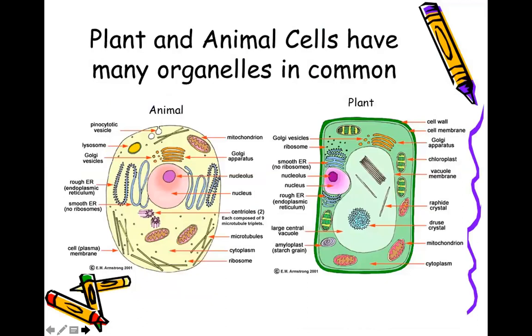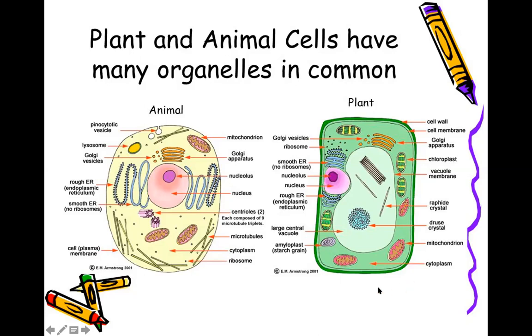The plant cells and animal cells have many organelles in common. Which are the common organelles that you can see over here? A nucleus, then a nucleoplasm, endoplasmic reticulum, both are having, then mitochondria, both are having. Then centrioles? No, plant cells do not have centrioles. Centrioles are involved in cell division. They have ribosomes. Lysosomes are also present over here. And both have a cell membrane.